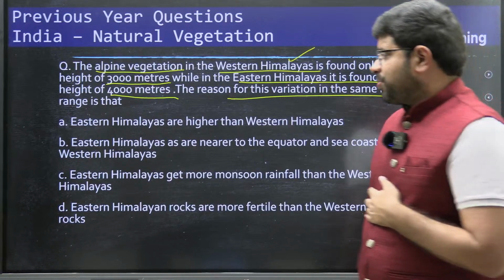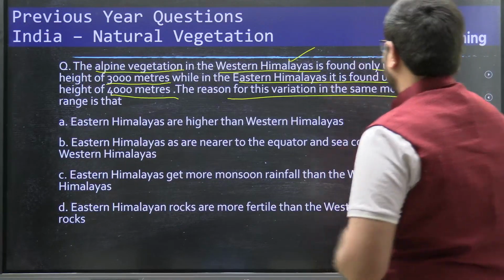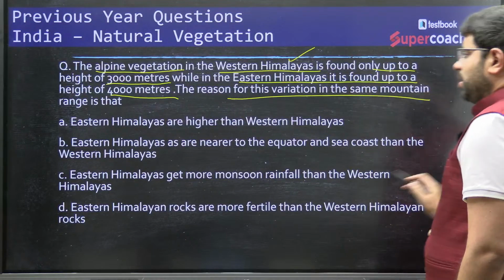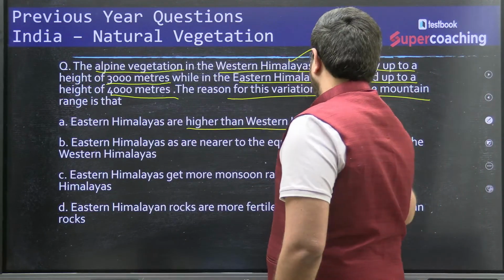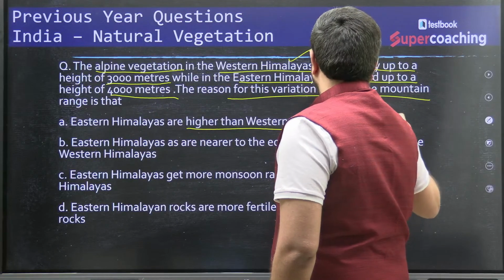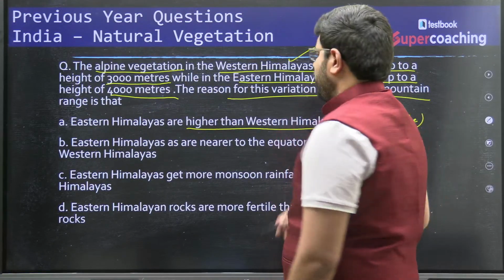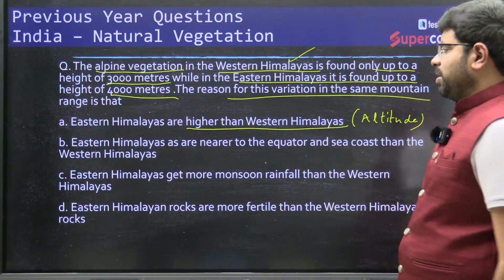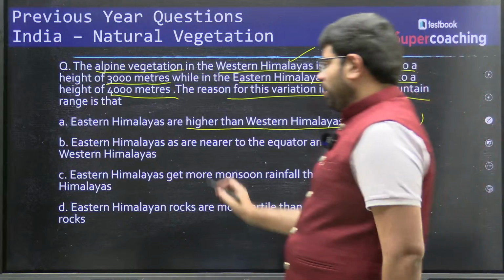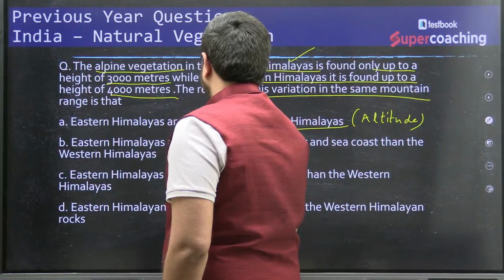Now, if you see the options given: Eastern Himalayas are higher than western Himalayas. They are talking about altitude. Eastern Himalayas are nearer to the equator and seacoast than the western Himalayas. Here they are talking about latitude.